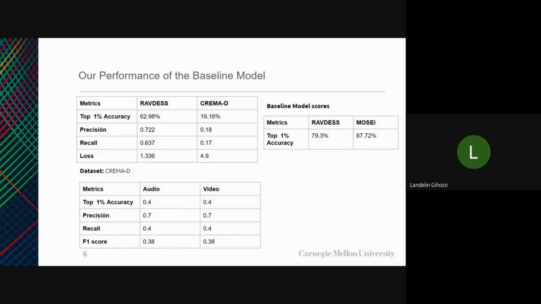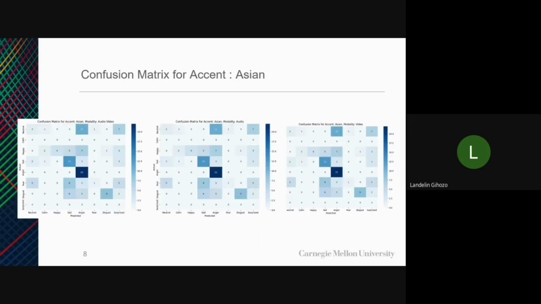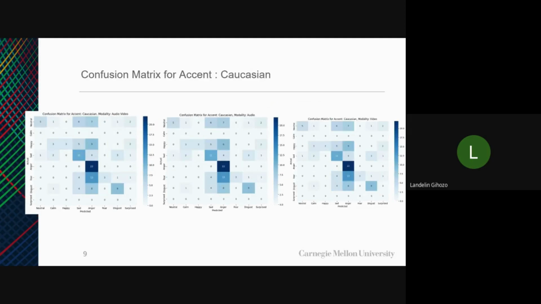The original data from the model gave 79.3 accuracy on RAFDES and 67.72 top 1 accuracy on CMU Mosaic. After experimenting with different accents, we've realized that the model performs well on anger compared to other emotions. Next, my colleague is going to talk about the methodologies we've used to improve the model.